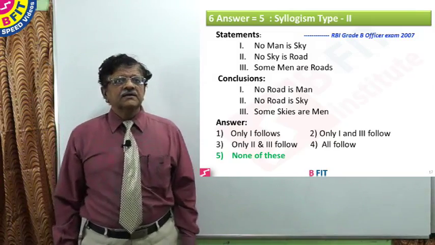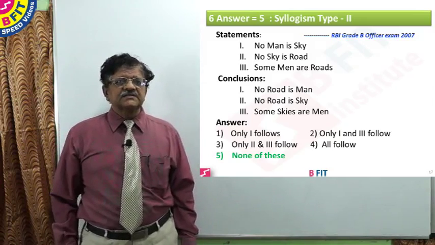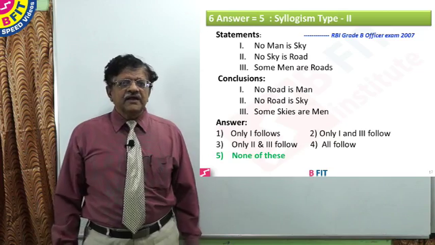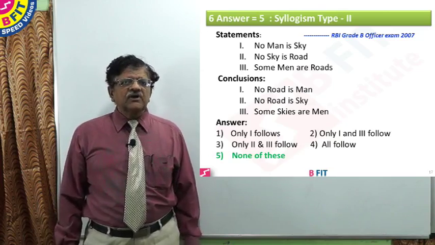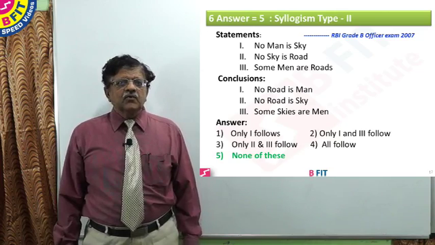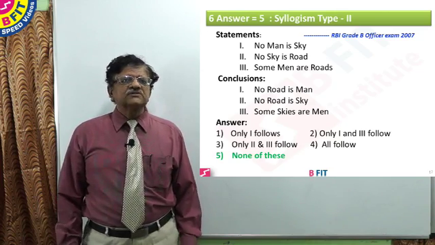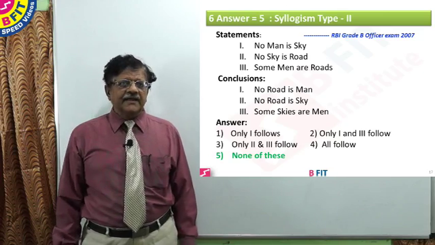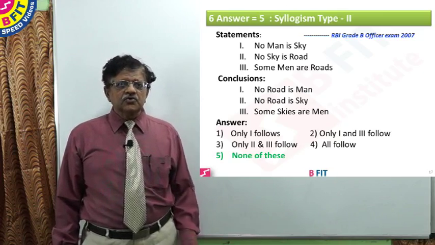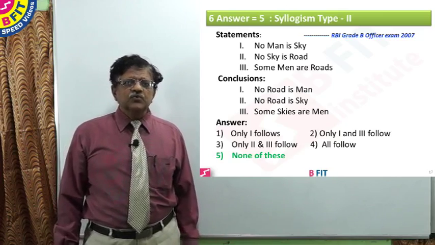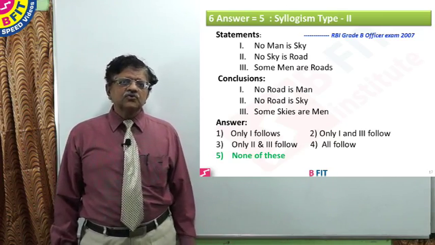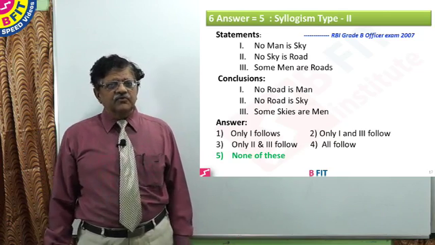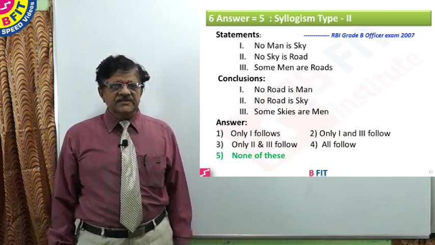Let us look at the answers for question number 6. We have just now arrived at only conclusion 2 being possible, but out of the options given, the option only conclusion 2 follows is not there. First option is conclusion 1 follows, second is 1 and 3 follow, third is 2 and 3 follow, fourth is all follow, 5 is none of these. Therefore, the correct answer is none of these.